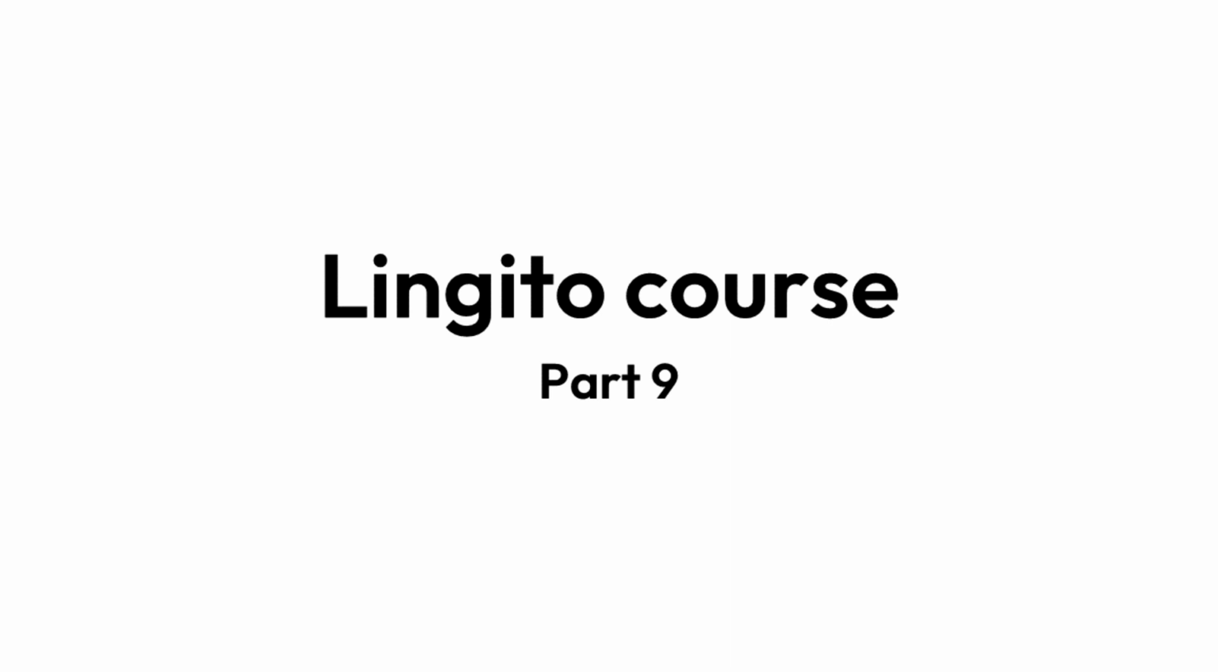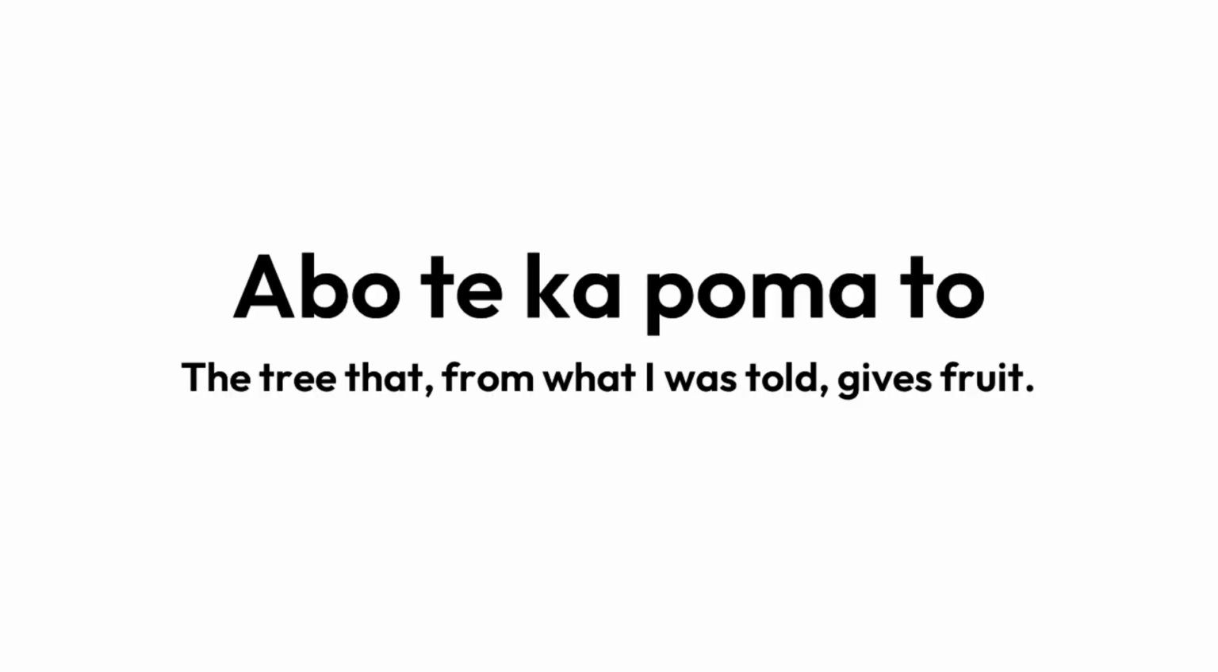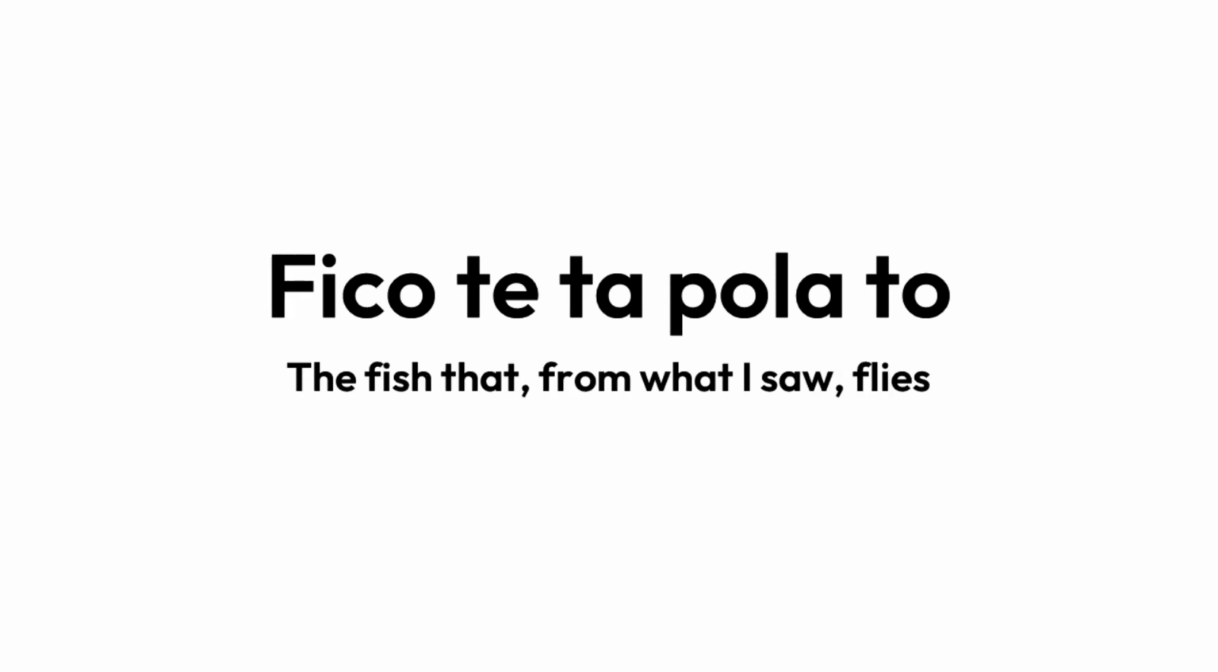Relative clauses are bordered by the particles te and to and must contain evidentiality. If the noun the clause is attached to is the subject of the relative clause, omit the subject in the clause. Abotekapomato is the tree that gives apples. Fichotetapolato is the fish that flies.